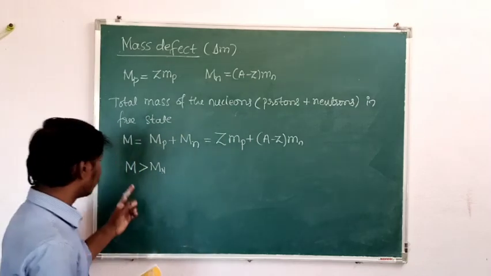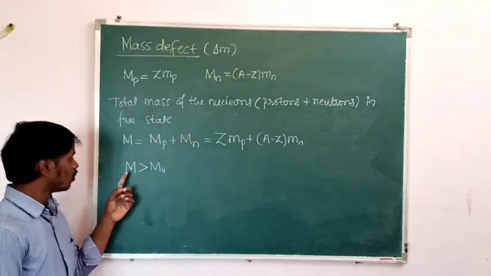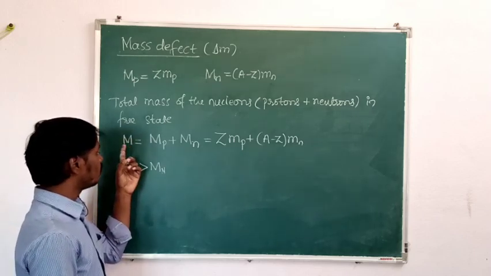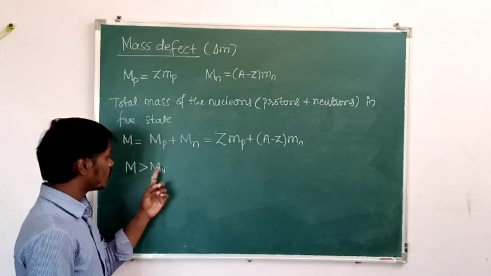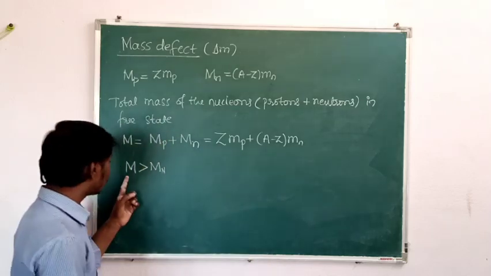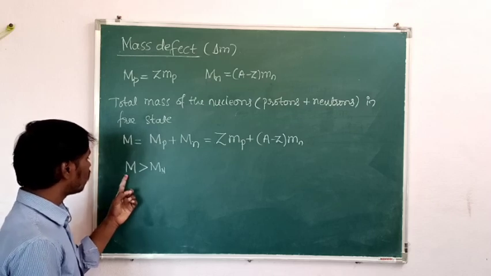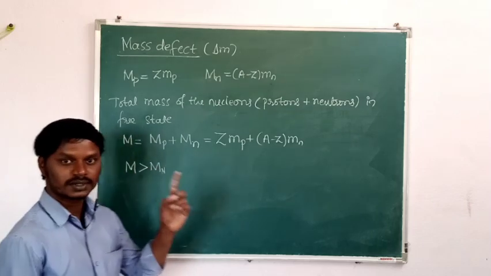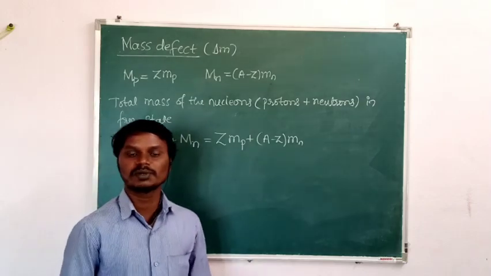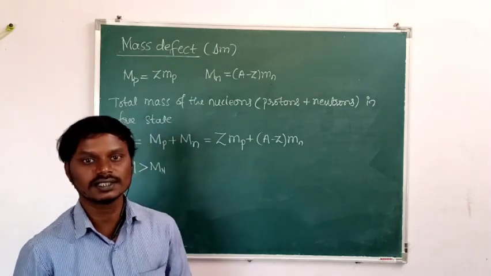Once again, listen here. The total mass of the protons and neutrons in the pre-state is greater than the actual mass of the nucleus. So what is capital M here? It is the total mass of the protons and neutrons in the pre-state. Then what is Mn here? It is the total mass of the protons and neutrons in the combined state.